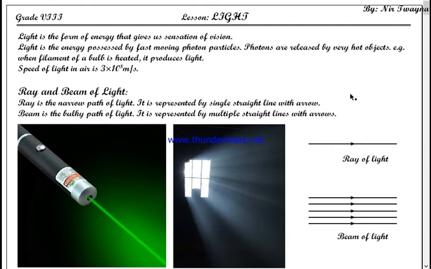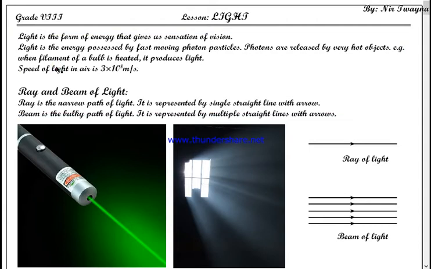For example, the filament of a bulb. When the filament of a bulb is heated, it produces light. Well, the filament lamp you might not have seen in recent days because nowadays they are not very much in use. Nowadays we use either CFL or LED or fluorescent lamp, that means tube light. Filament lamps are simply out of fashion, and that's why you may not have seen it.